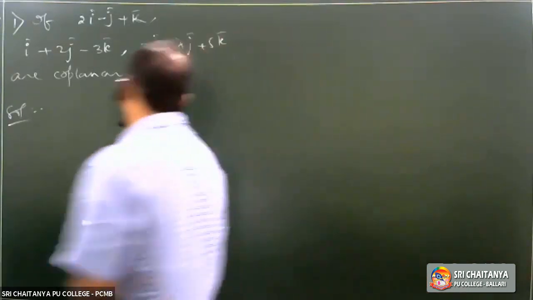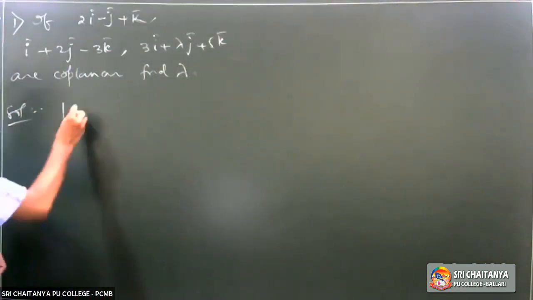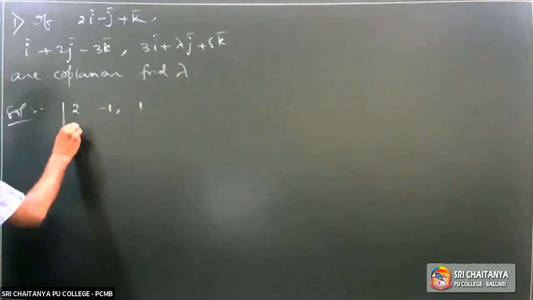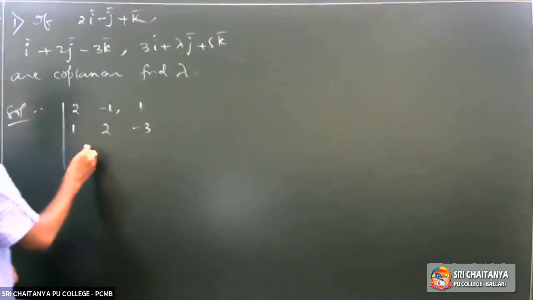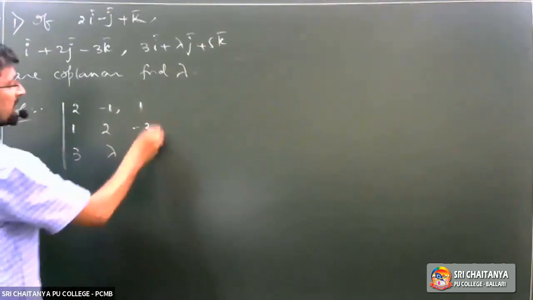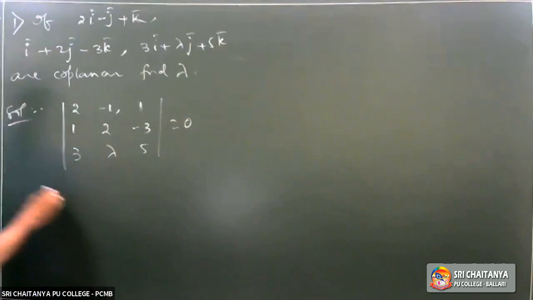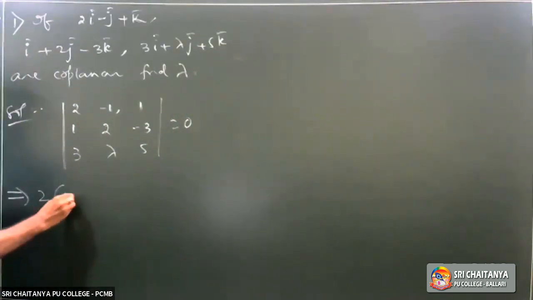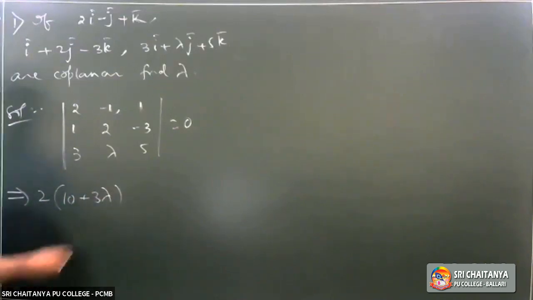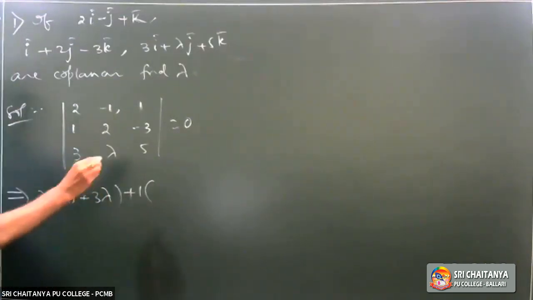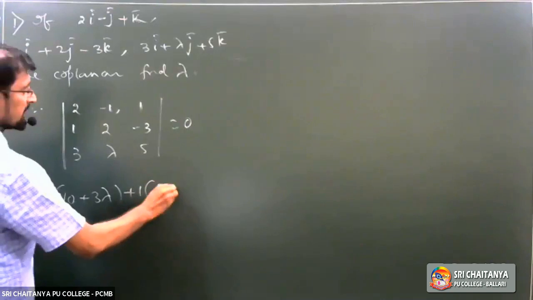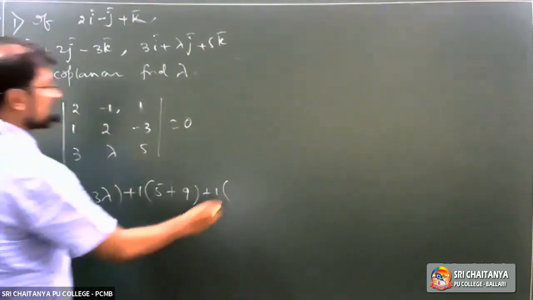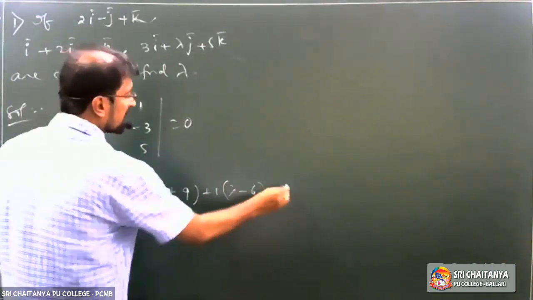It means det of 2, minus 1, 1; 1, 2, minus 3; 3, lambda, 5 is equal to 0, which implies 2 into 10 plus 3 lambda plus 1 into 5 plus 9 plus 1 into lambda minus 6 is equal to 0.